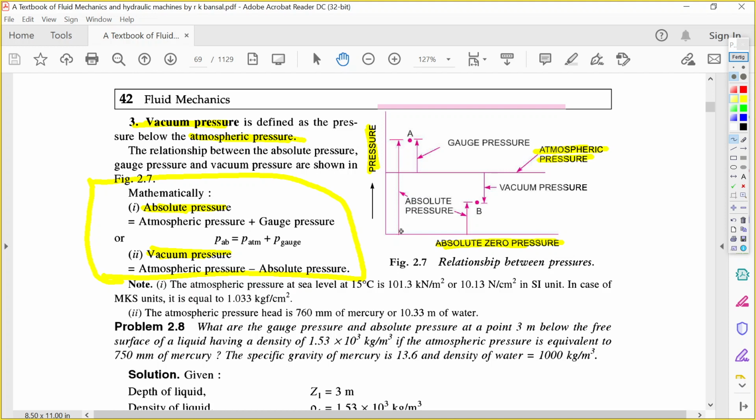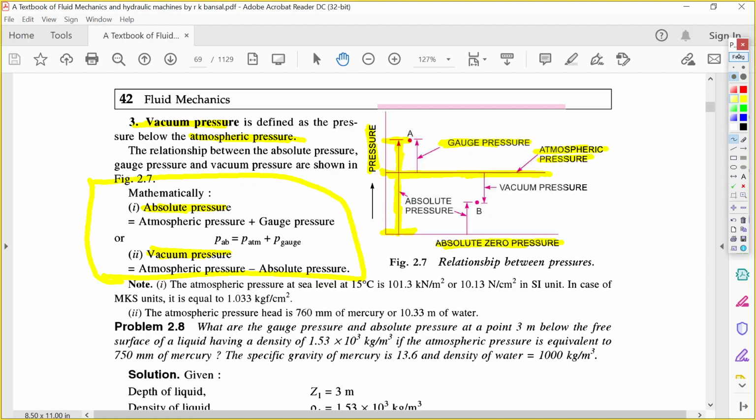Absolute pressure is from this point. So absolute pressure is the sum of which one? Sum of the vacuum pressure plus the gauge pressure. So absolute pressure is from the reference 0 level to A. This is the absolute pressure.